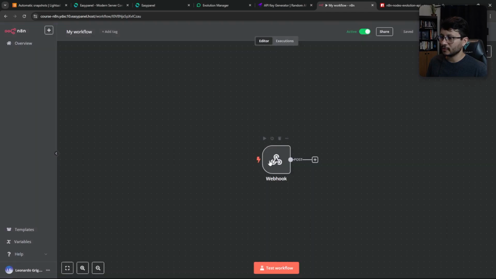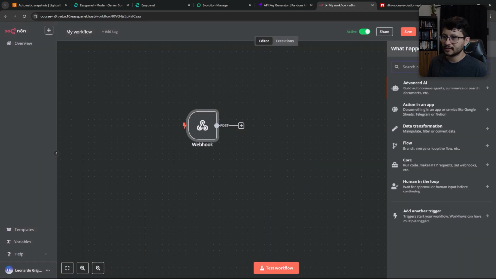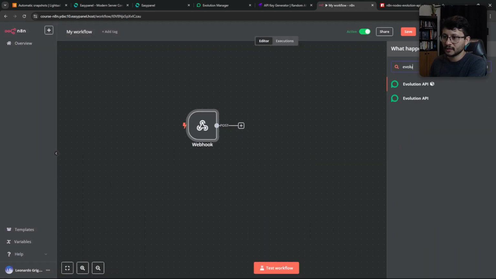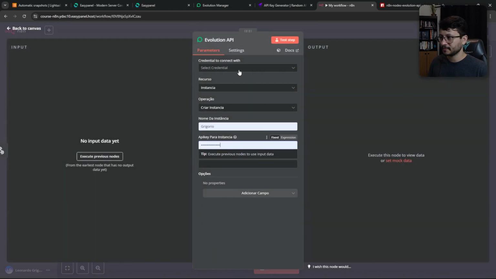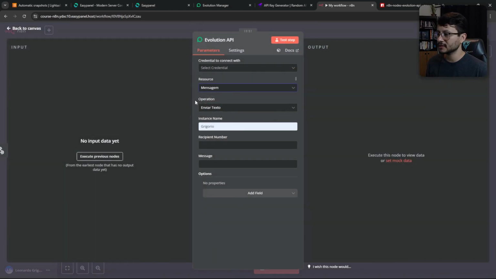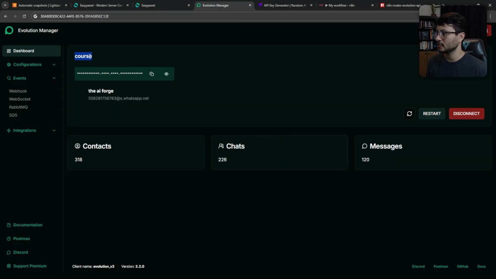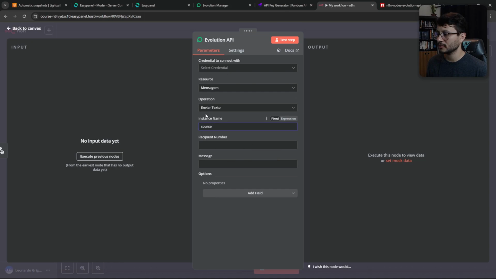Head back to your workflow and now you'll have access to the Evolution node. Type in Evolution, you'll see Evolution API. Click that. With this opened up, you can select message, send text, and the name of the instance is what you have up here. So of course, type in course right here.